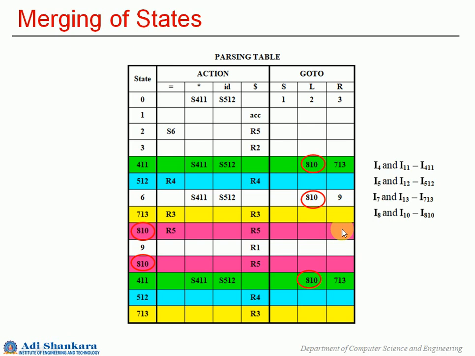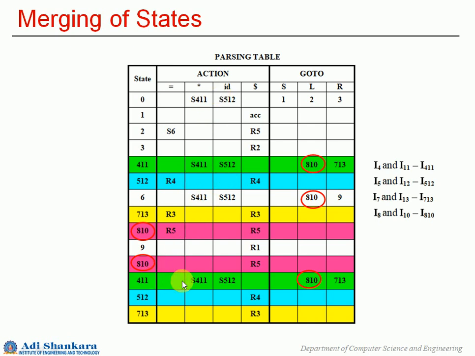So the next step is to have these rows themselves merged. What we have done right now is just to rename those states as indicated in that table. Now the next step is to merge these rows. Okay, so just see here for 411 you have 2 shift operations for star and ID, S411 and S512.